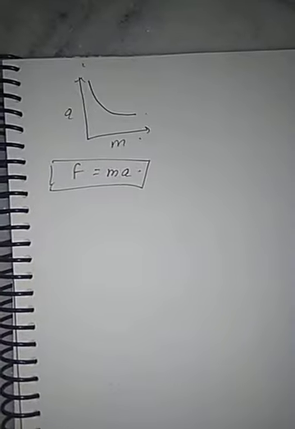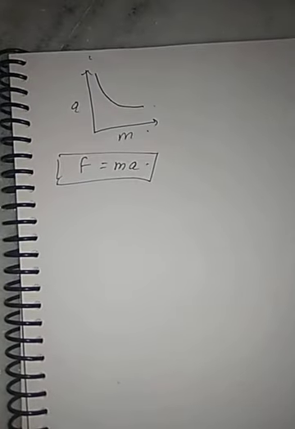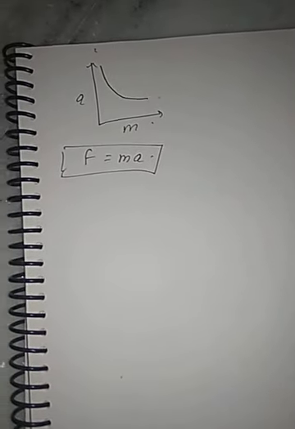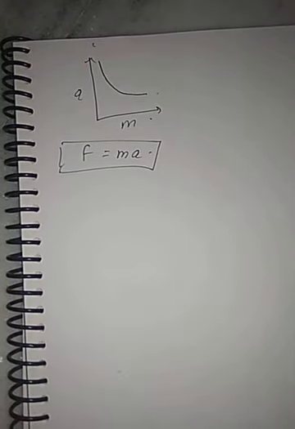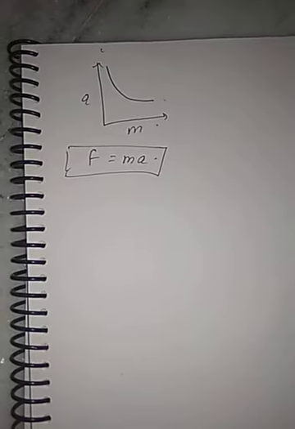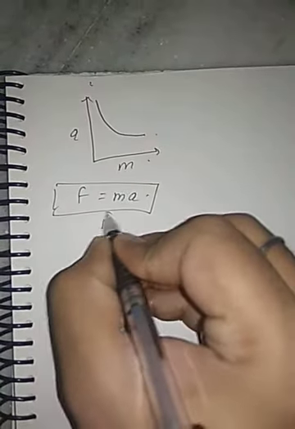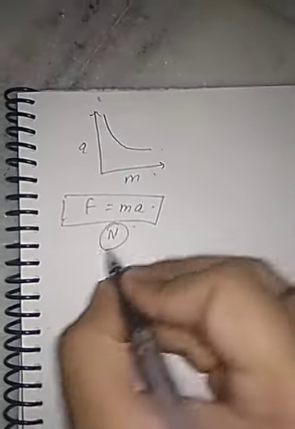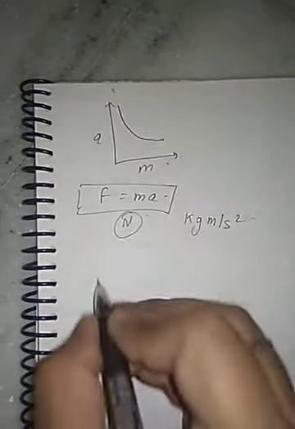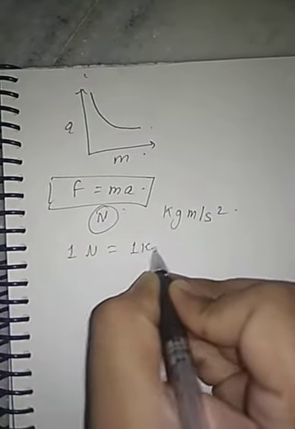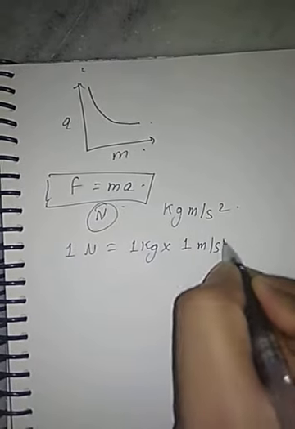Now we have derived F equals ma. This is force. Clear? With the help of this we get the Newton's second law statement, that the rate of change of momentum is directly proportional to the force applied on it, and the change of momentum takes place in the direction in which the force is applied. Clear? Now the unit is Newton, because it is the force given by the scientist Newton, and it can also be written as kg meter per second square. That means 1 Newton equals 1 kg into 1 meter per second square.